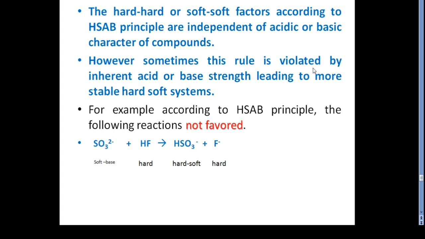However, sometimes this rule is violated by the inherent acid or base strength, leading to a more stable hard-soft system. In this example, the reaction is not favored. Here SO3 2-, which is the soft base, and HF is hard. Here we can see HSO3-, hard and soft, and at the end this hard. So this reaction is not feasible and not favored, and that is the reason there are many disadvantages and limitations of this HSAB principle.